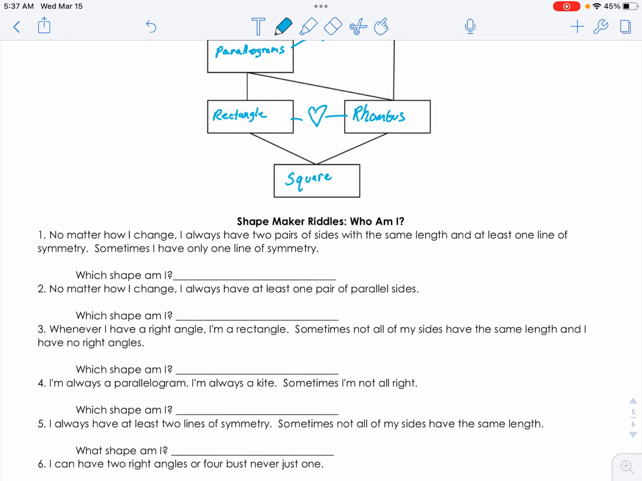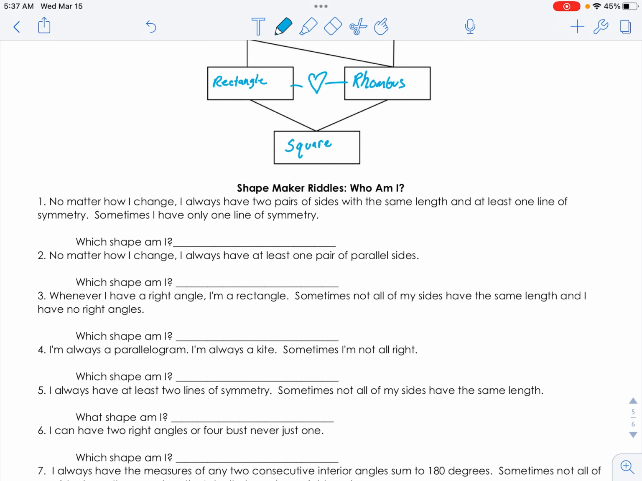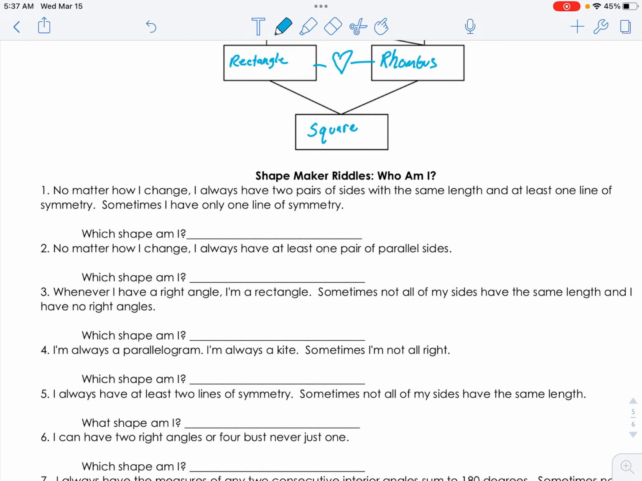And then we got some riddles. No matter how I change, I always have two pairs of sides with the same length and at least one line of symmetry. Sometimes I only have one line of symmetry. Which shape am I? I have two pairs of sides with the same length and at least one line of symmetry. This would be the kite.